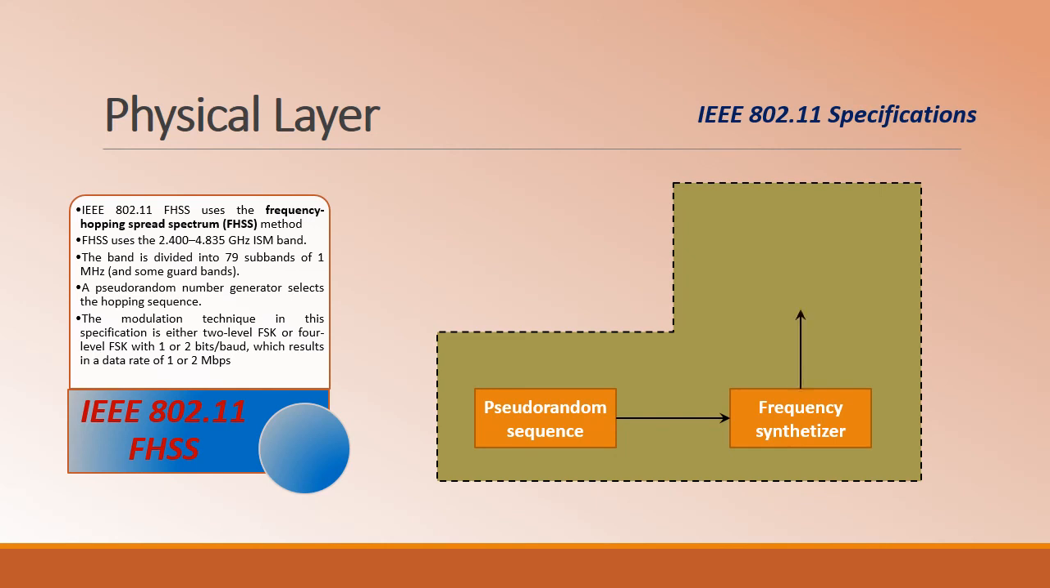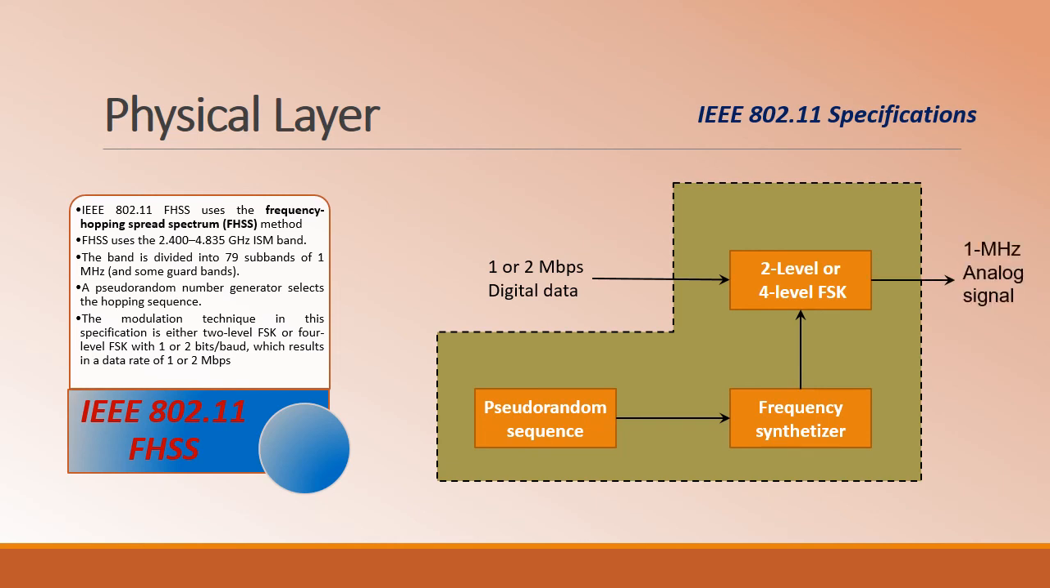Depending on that, the modulation is performed by making use of either 2-level or 4-level FSK with 1 or 2 bits per baud, which will result in 1 or 2 Mbps of data rate, as shown in this particular diagram, which will generate a 1 megahertz analog signal.